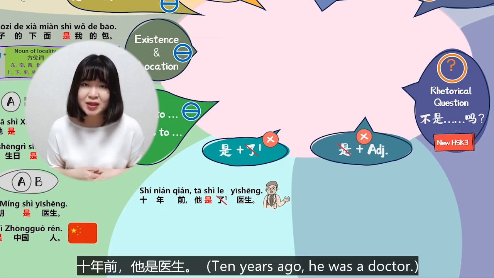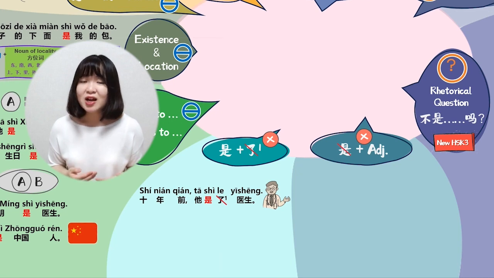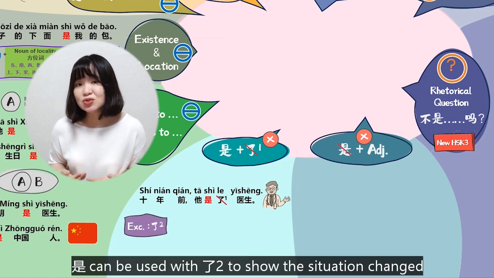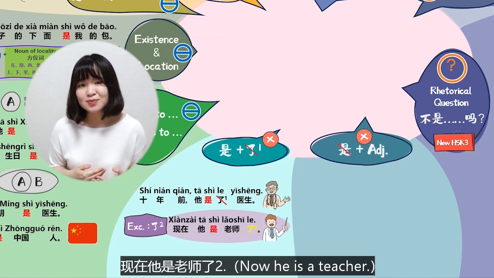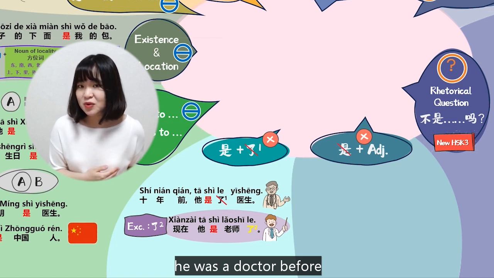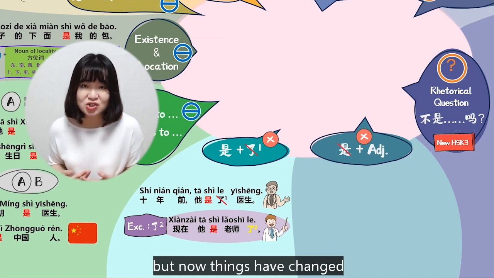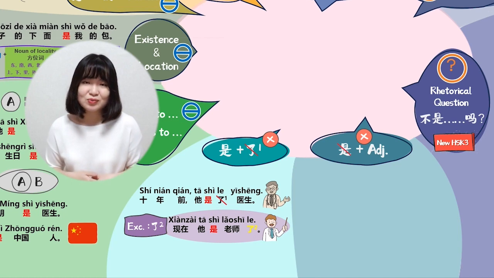10年前，他是医生。However, 是 can be used with the 了 to show the situation changed. 现在他是老师了。He was a doctor before, but now things have changed. He is a teacher now.